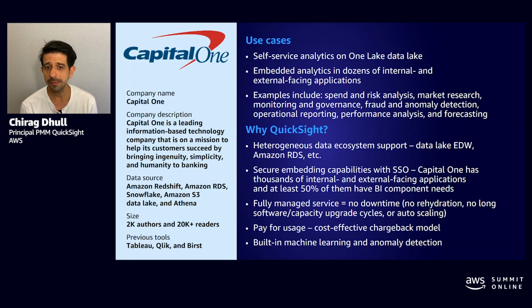They have thousands of people authoring dashboards and many more thousands of consumers for use cases such as fraud analytics, risk analysis, operation reporting, etc. They also embed QuickSight in lots of internal-facing apps for providing deeper analytics to their users.